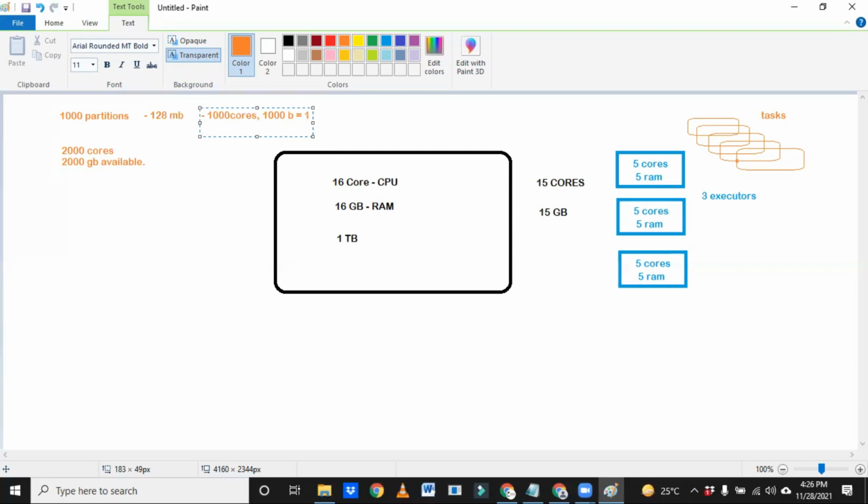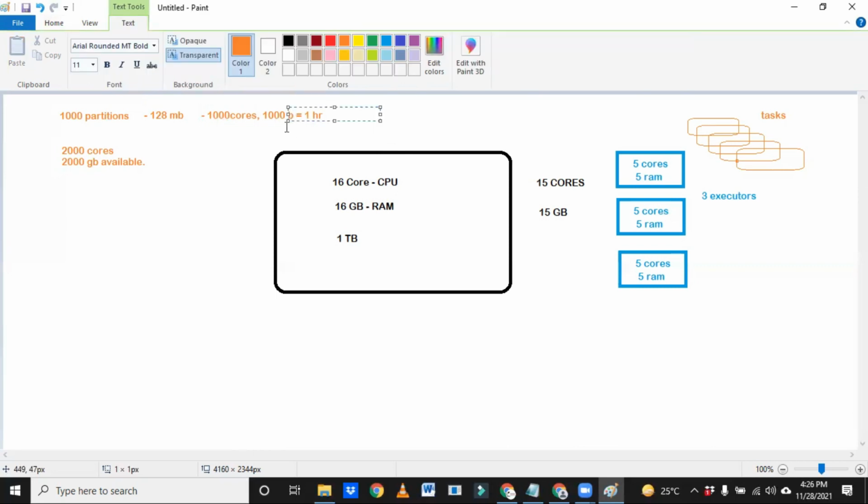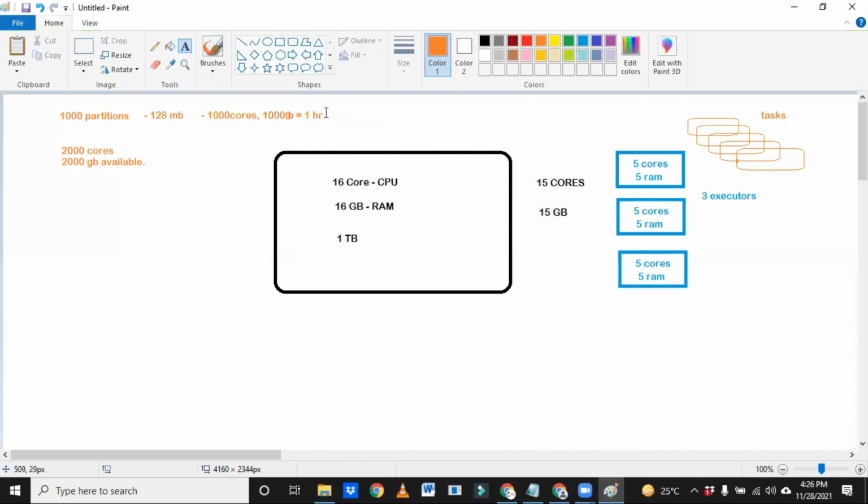Now, when it uses 1000 cores and 1000 GB, how much time is it taking? It is taking 1 hour, roughly, I'm giving you. Okay. Now, whatever task or program we give to Spark to execute, it takes it and divides it into 1000 partitions, and each partition, let us assume, is 128 MB. Then it utilizes 1000 cores and 1000 GB. It took 1 hour.